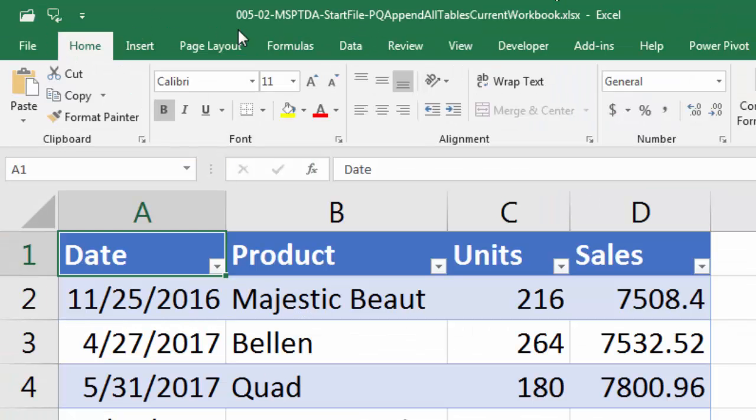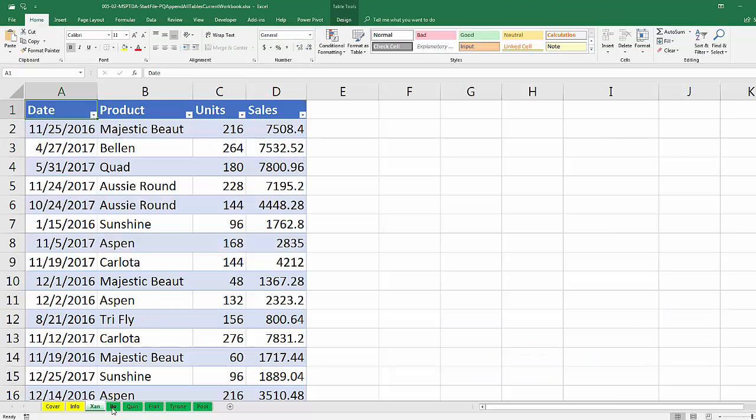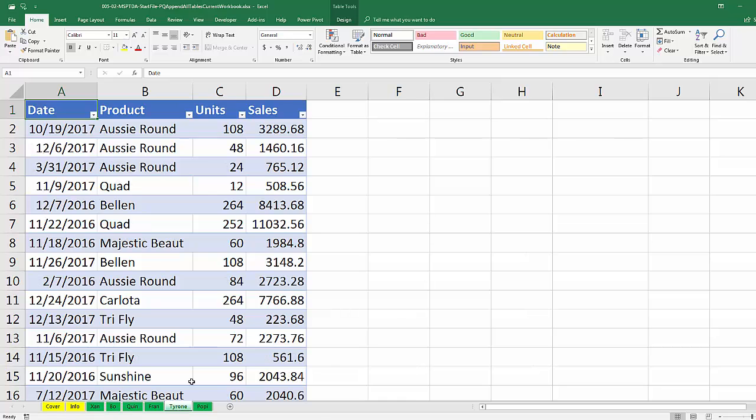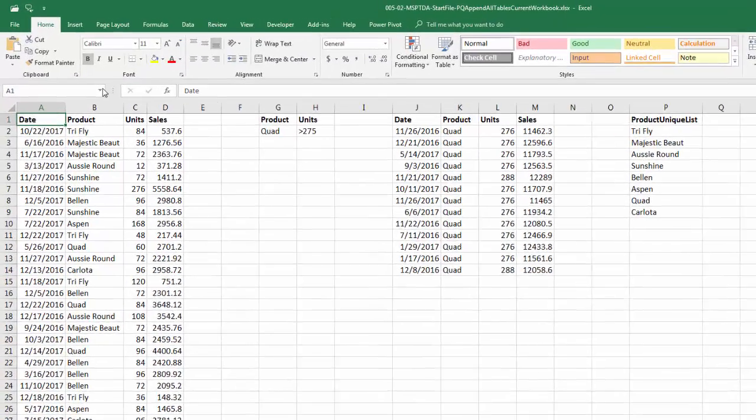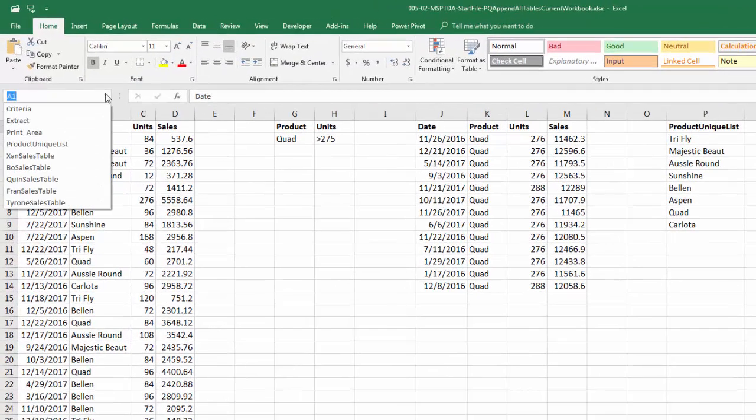Now I opened up our second Excel workbook for video number 5. Each one of the sheets are the same. Tyrone. Poppy, however, is totally different. And they did some extra work off to the side. Now, if this extra work had nothing to do with defined names, it would be fine. We could convert this to a table, and it would be imported. But let's just take a tour of what is on this sheet.